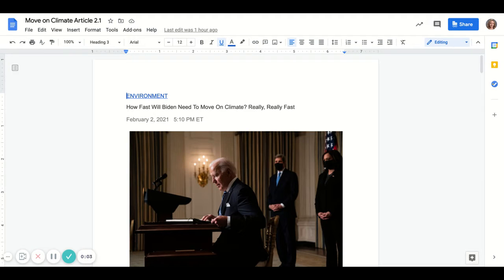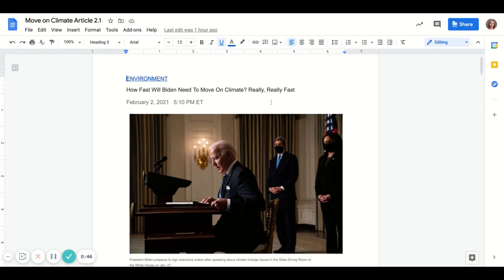All right, so we have our Move on Climate article, which will in time become assignment 2.1. However, today we're just going to annotate it. Well, what does that mean? Think of it this way. Whenever you annotate something, you write your thoughts and you jot down important information. So think of annotation as whatever it is you need to point out in order to connect with the article. All right, so we can look for important information and then we can add our own thoughts and opinions as we read.